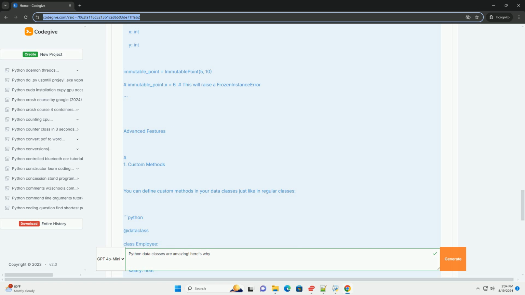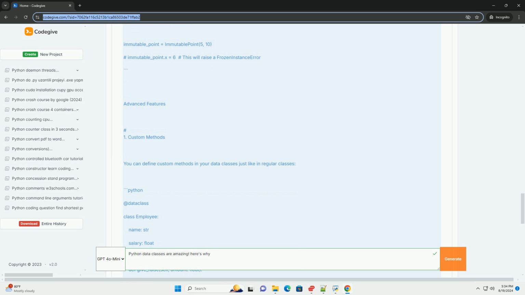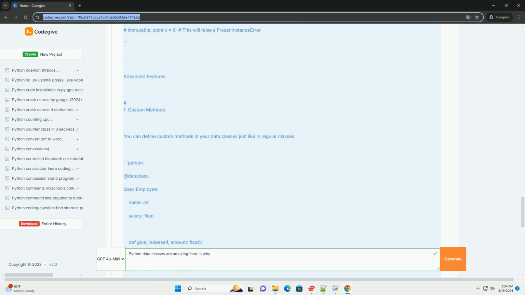2. Using field for more control. You can use the field function to customize how attributes behave. Python: from dataclasses import dataclass, field. dataclass Rectangle, width float, height float, area float = field(init=False), def __post_init__(self): self.area = self.width * self.height. rect = Rectangle(3, 4), print(rect) outputs Rectangle(width=3, height=4, area=12). In this example, area is calculated automatically after the instance is initialized.